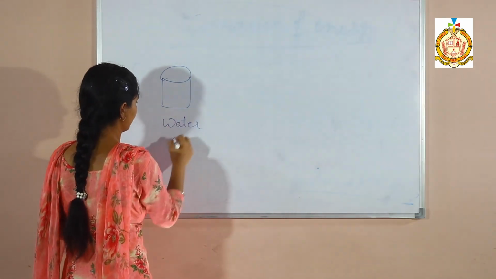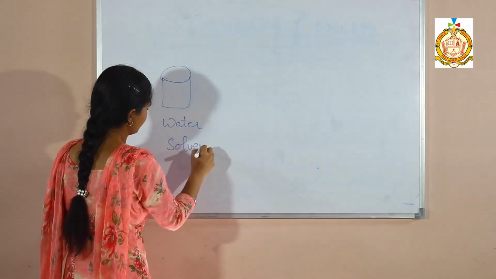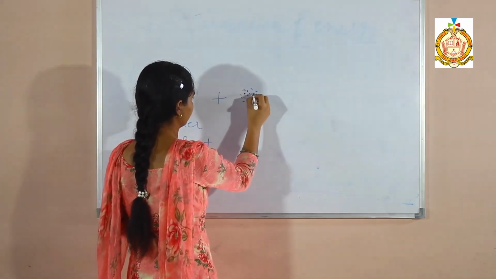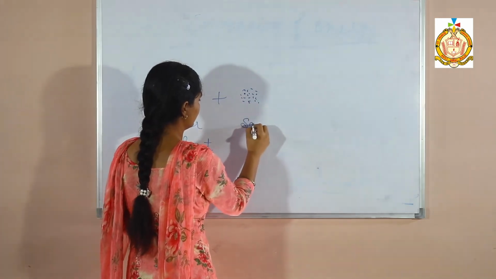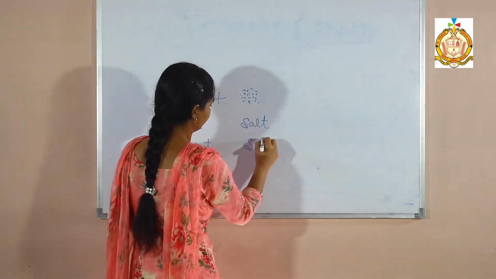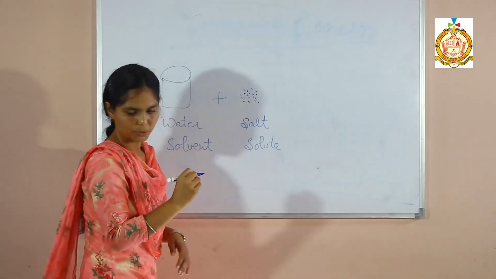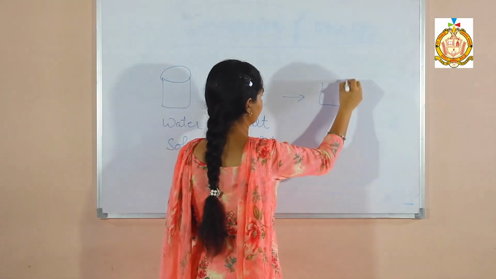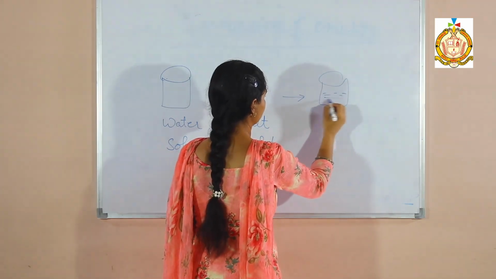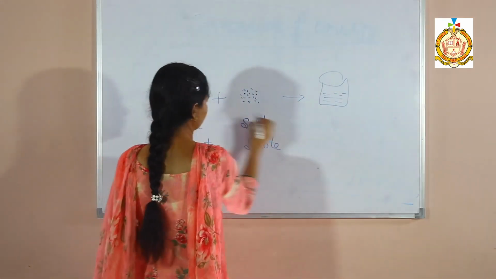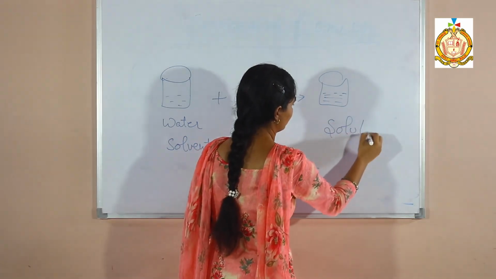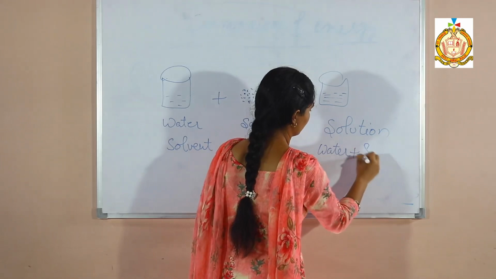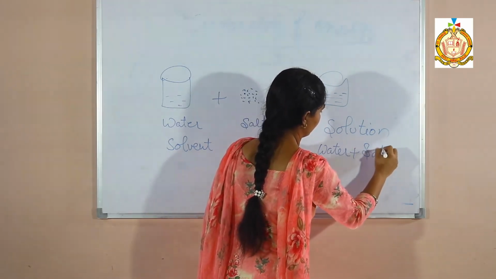Water, solvent plus solute, solution. Water plus salt.